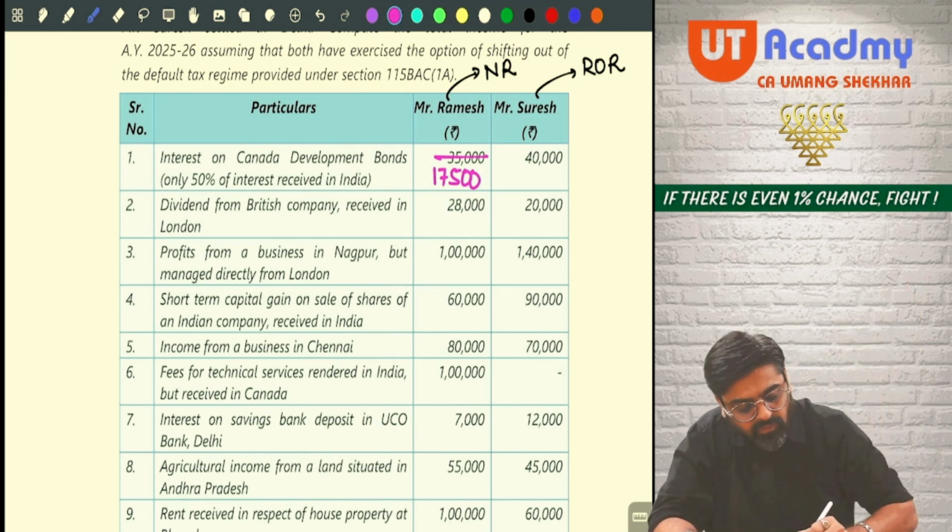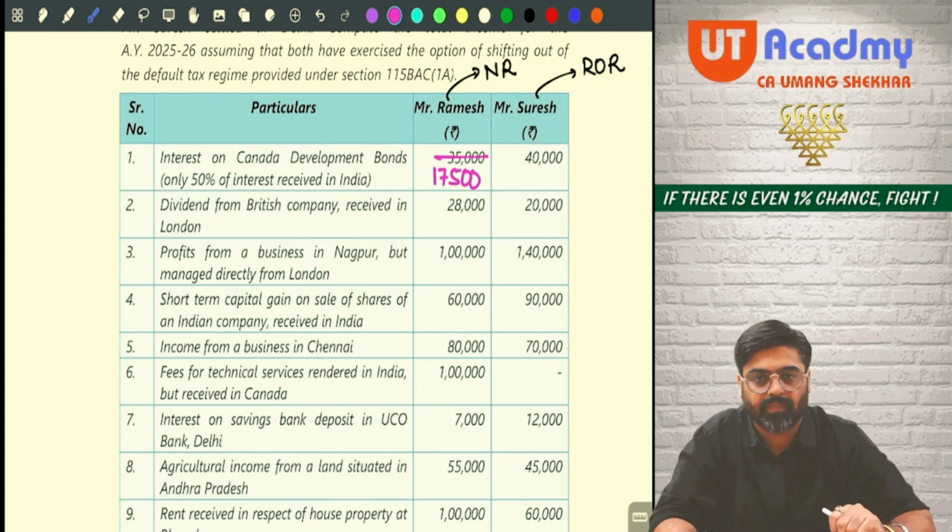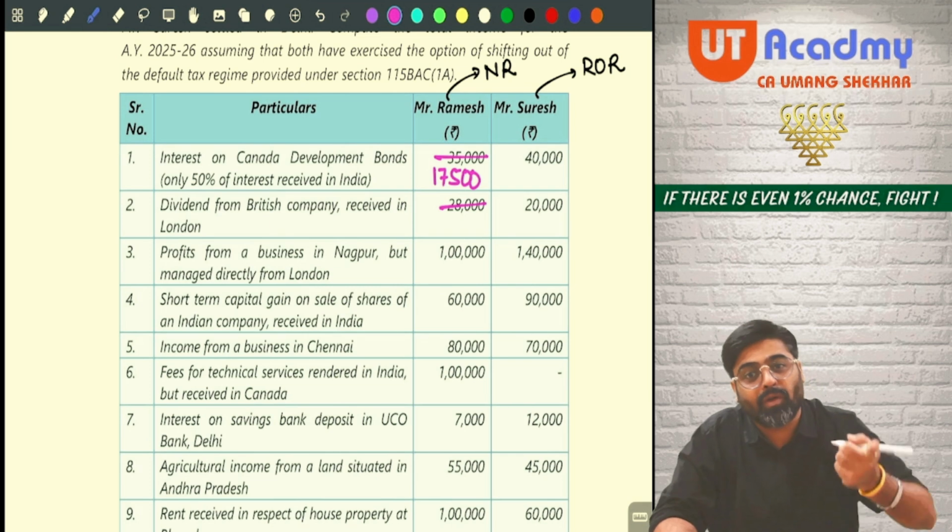Next one, dividend from a British company received in London. Now tell me, this is also a foreign income. Part B, foreign income. Not taxable if you are a non-resident. So I will cut this part. But it will be taxable if you are ROR.